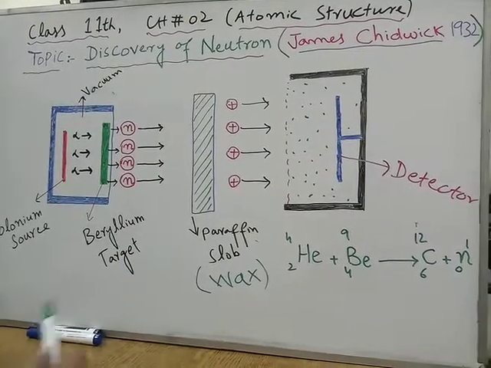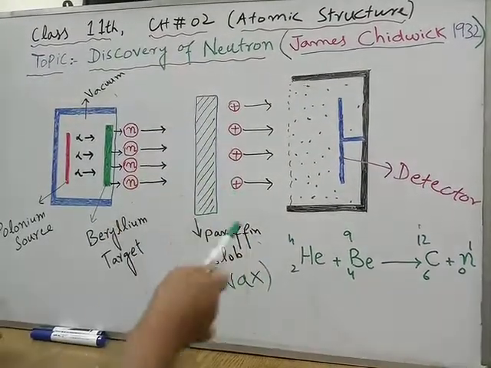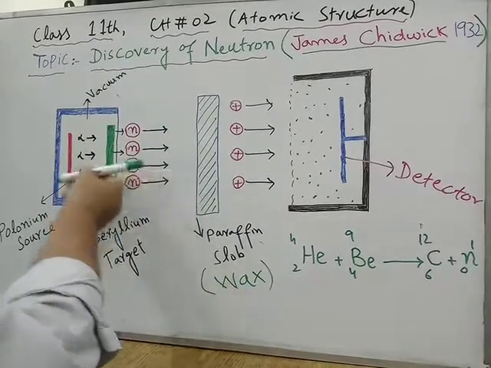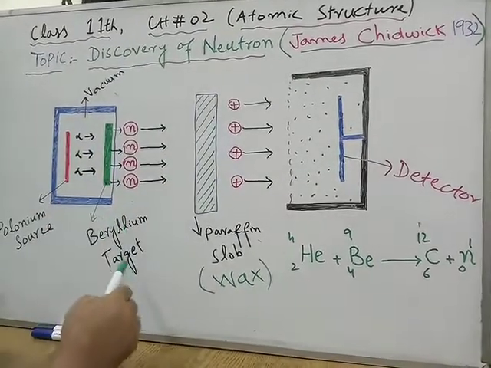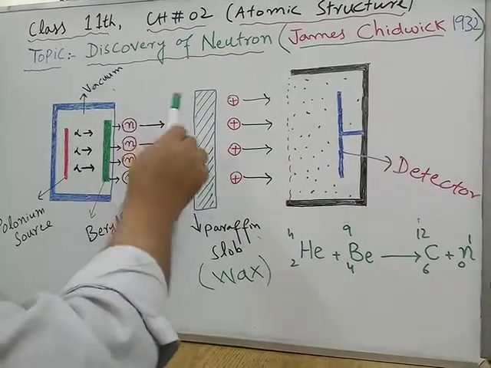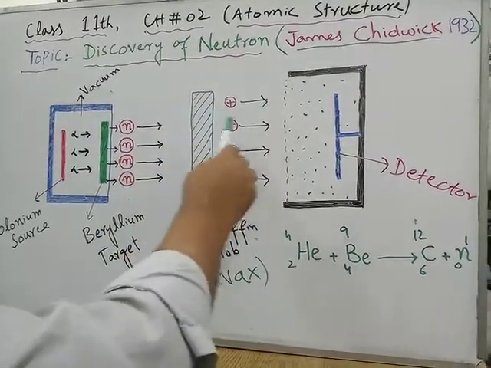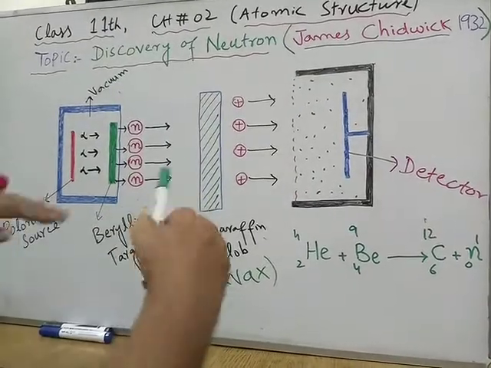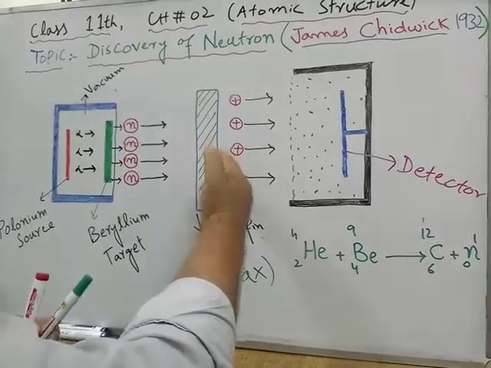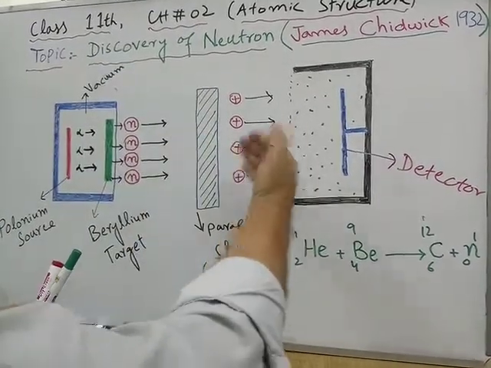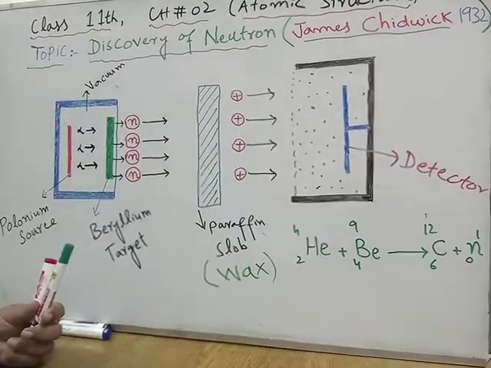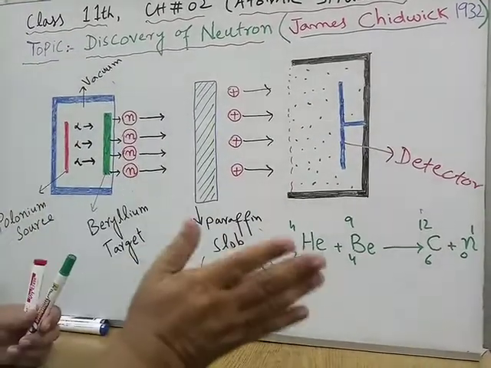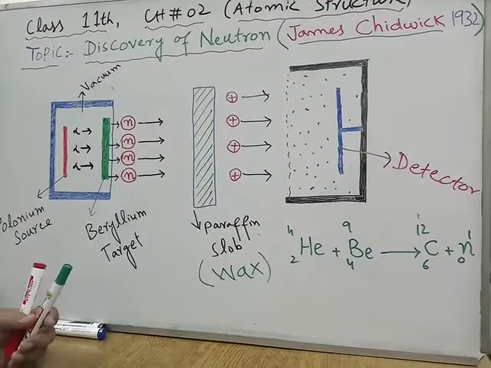So any inert material, when placed in the path of these particles ejected by the beryllium, these particles were able to shoot out high speed protons, and these protons were charged particles. When they struck the detector plate, the detector showed a reading by deflection of the needle.